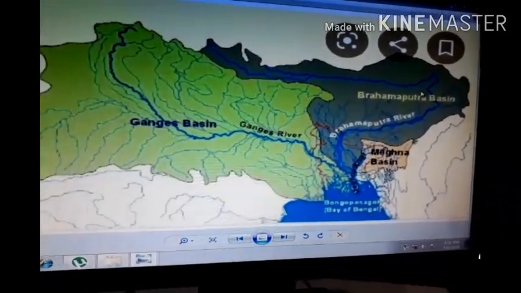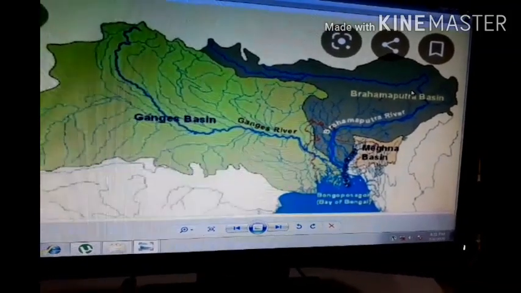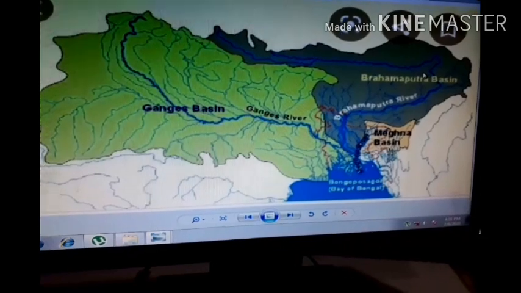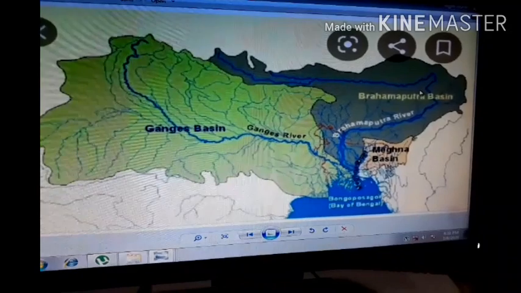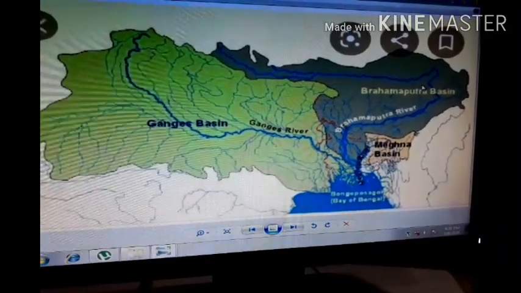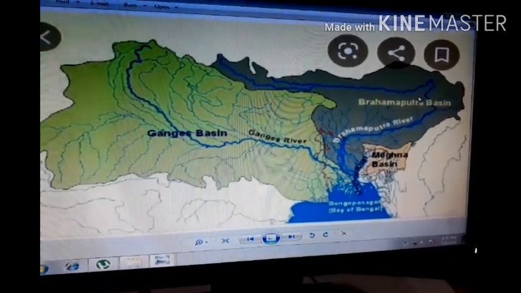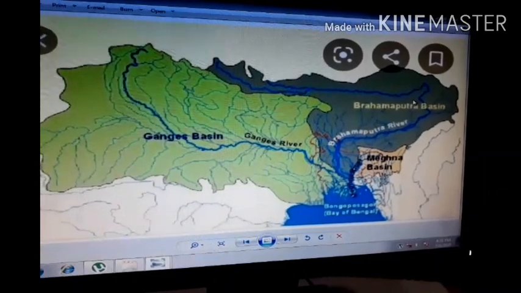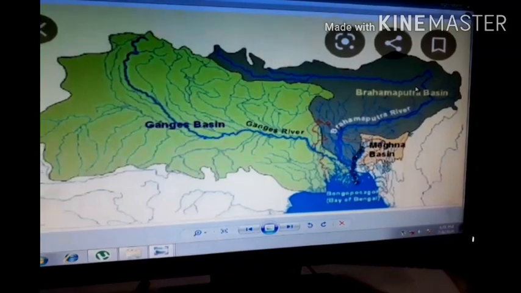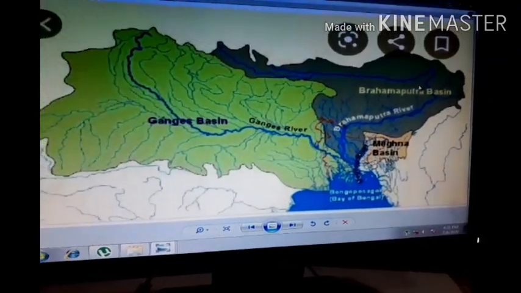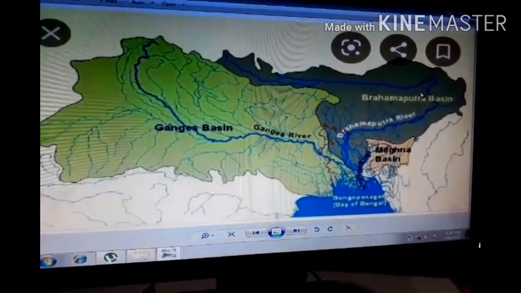Here the river is locally known by the name Dihang, and it is joined by the Dibang, the Lohit, and the Kenula, and many other tributaries to form the Brahmaputra in Assam. In Tibet, the river carries a smaller volume of water and less silt, as it is a cold and dry area. In India, it passes through a region of high rainfall. Here, the river carries a large volume of water and a considerable amount of silt.